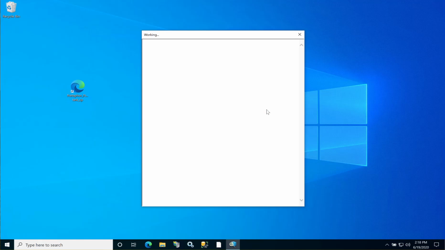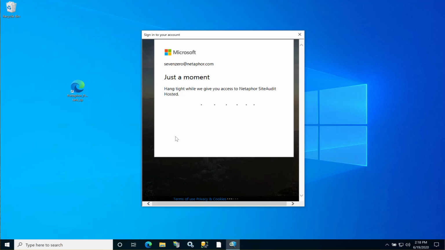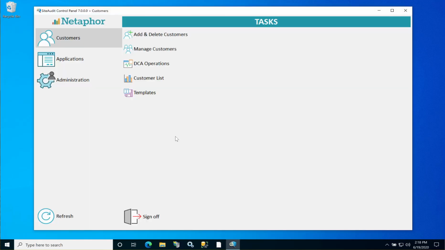And the very first time that you log into the control panel, it's going to pop up this Microsoft Identity dialog here asking you to review the permissions and make sure it's okay. So it would like to sign in as you and read your name and email address. So you'll have to hit accept. Just going ahead and confirming that. And then what you'll see is the control panel will start automatically.